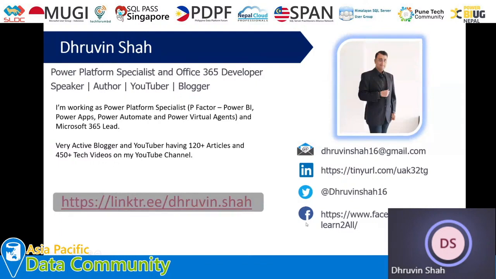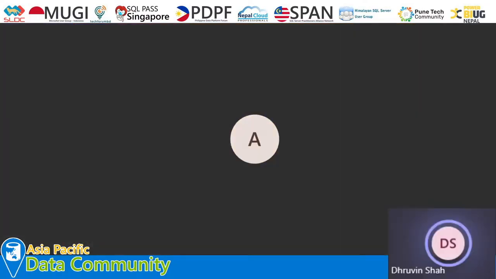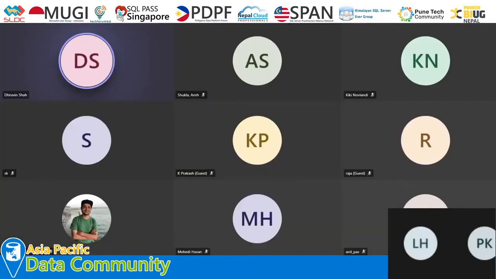As you have seen from the title of my session, it is Microsoft Power BI in Microsoft Teams. Throughout the session, we will discuss three major things. First, we are going to explore Power BI in Teams. As we all know, in modern collaboration most people now try to access things from Teams, so we'll talk about the Power BI in Teams capability first. Then we will talk about the smart narrative visualization in detail. And at last, we will talk about anomaly detection in Power BI.